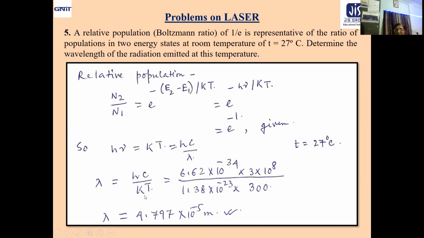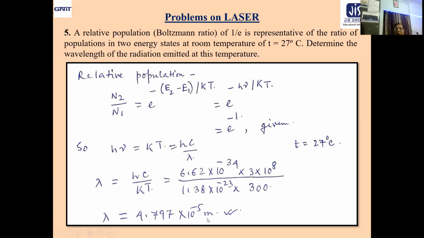That is the Boltzmann constant. And T, be careful, this is capital T. So you have to express in Kelvin. It will come joule per Kelvin, so Kelvin will cancel out. And since small t is given as 27 degrees C, definitely it will be 273 plus 27. That is 300 Kelvin.